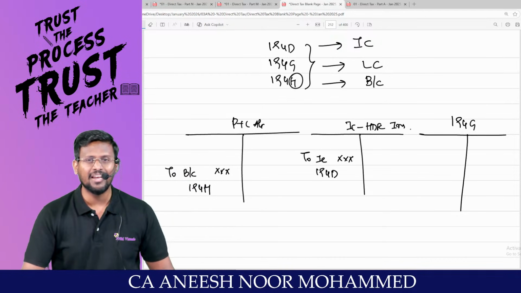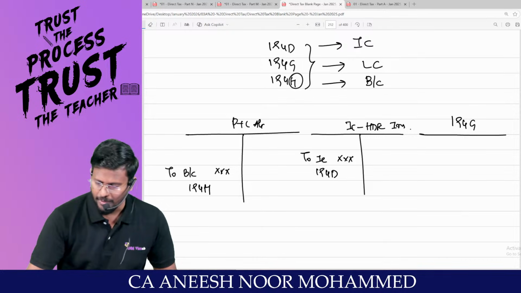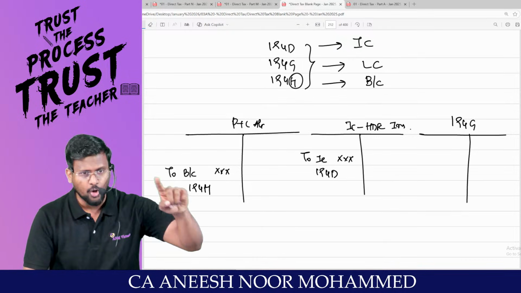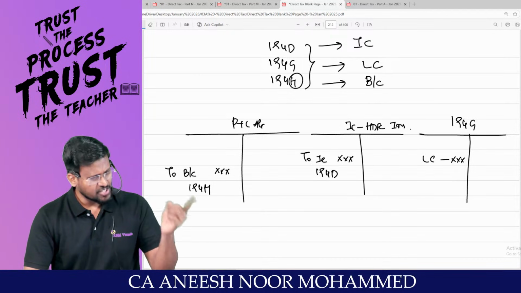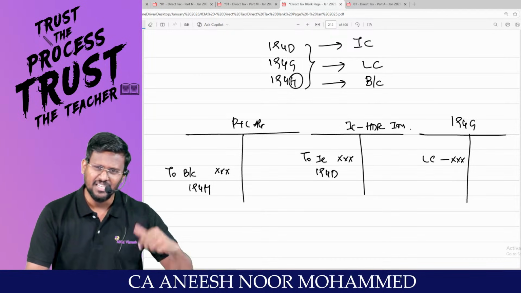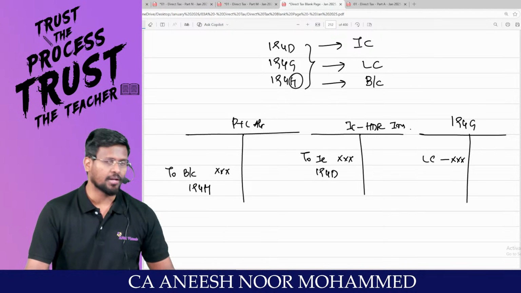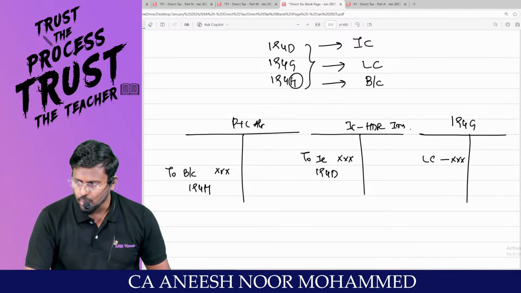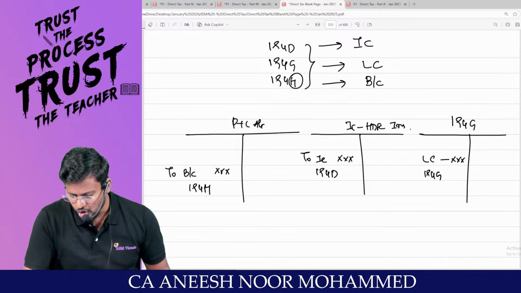You are a lottery dealer, selling the lottery as a representative of the Kerala government. The Kerala government is liable to pay lottery commission. It's an expense for the Kerala state government and it's an income to the lottery dealer. Sometimes that lottery dealer may hide that income. Are you all really with me? Then they are supposed to deduct TDS under 194G.